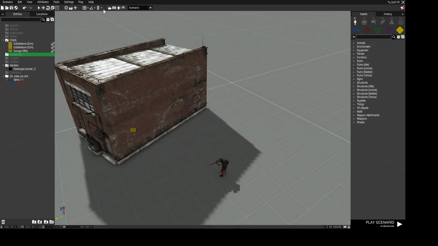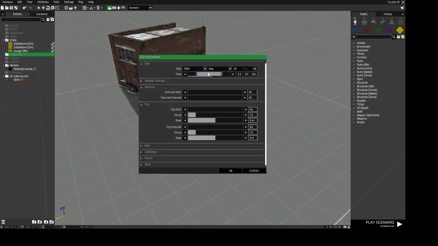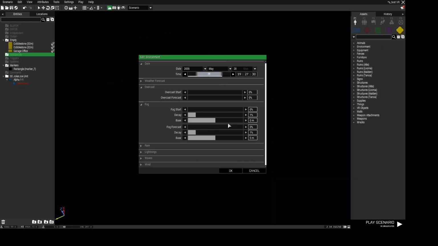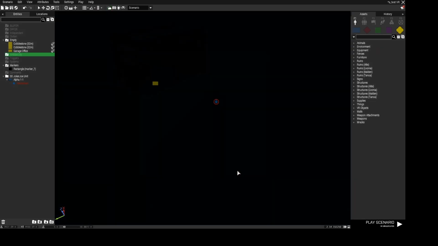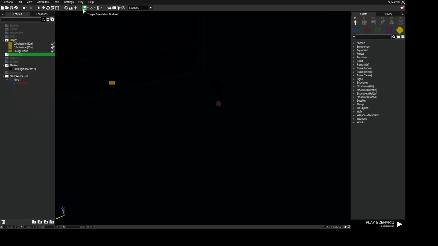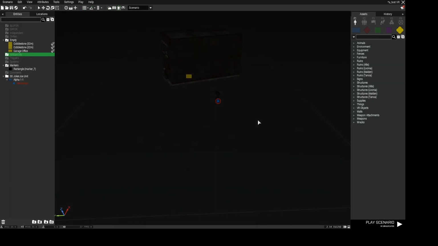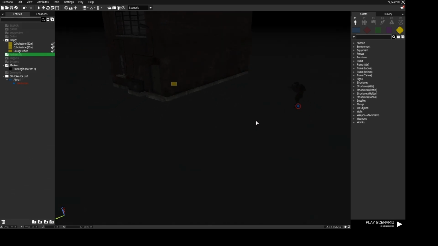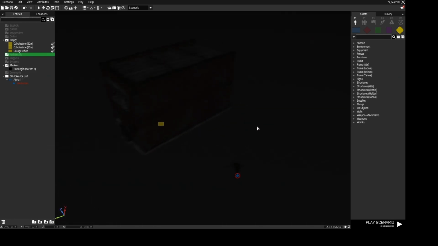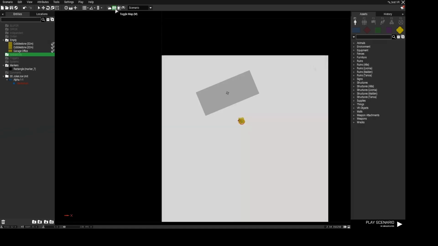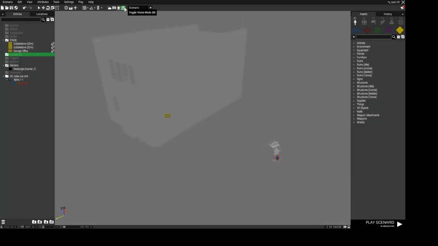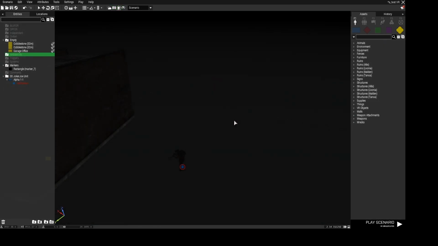That one, I don't really use it. So the Intel would change your weather, like the time. When it's very dark, it can be a bit annoying to build your mission. You can have that flashlight, which gives the camera we are in a little bit of light. As you can see, it's not very bright, but it's better than nothing. Yeah, map is the map. Night vision is the night vision, and thermal view, of course.